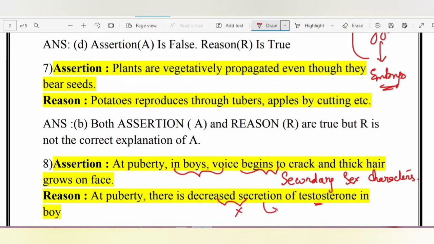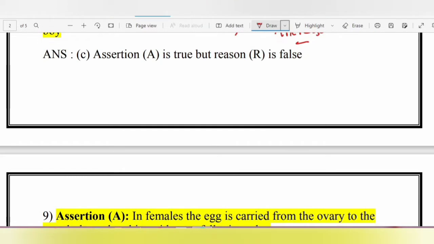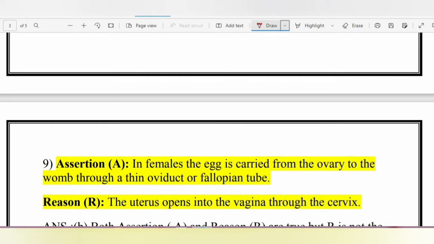There is an increase in the testosterone. So here assertion is true, but the reason is false simply because the testosterone secretion is increased. So assertion is true, but reason is false. I hope it's clear. Alright.